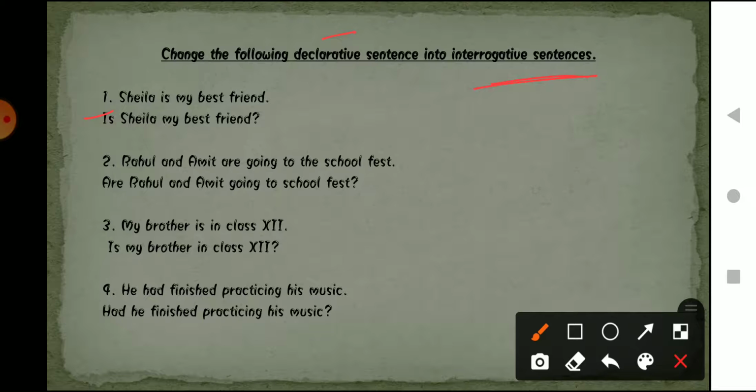Now the third one is: my brother is in 12th. To change this sentence into an interrogative sentence, we will say: is my brother in class 12? Now we have changed the sentence into interrogative form.